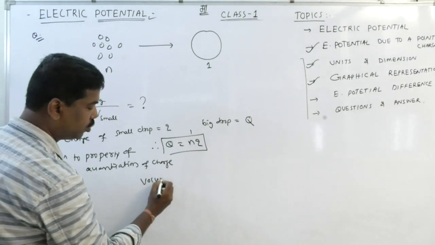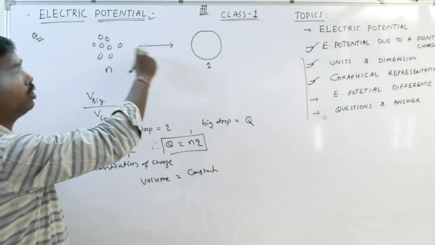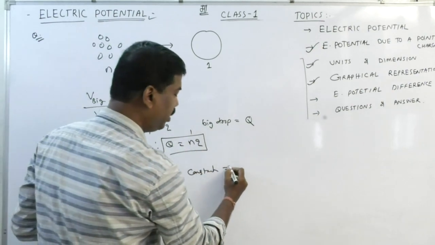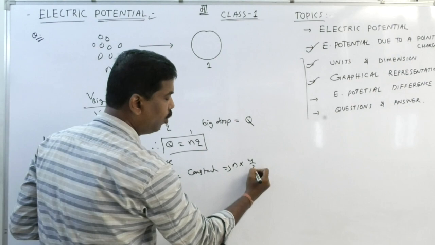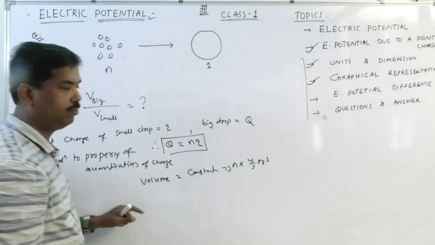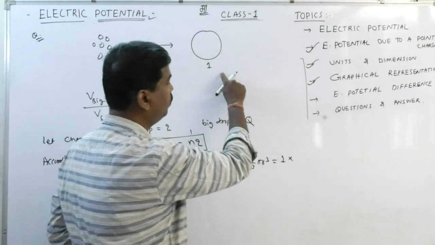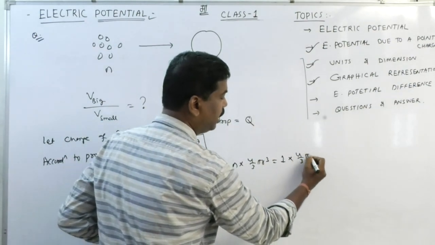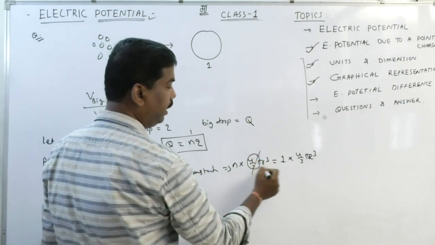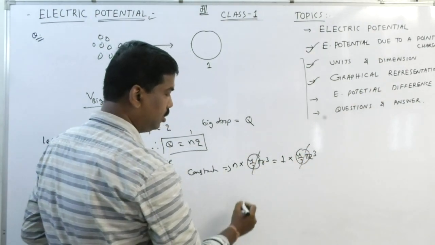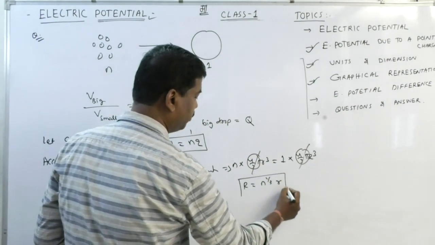As the volume remains constant, because the total drops go to form a big drop, n drops are there. n into 4 by 3 pi r cube is equal to one drop of 4 by 3 pi R cube. Clear? So 4 by 3 pi gets cancelled. So it is found that R is equal to n to the power 1/3 into small r.